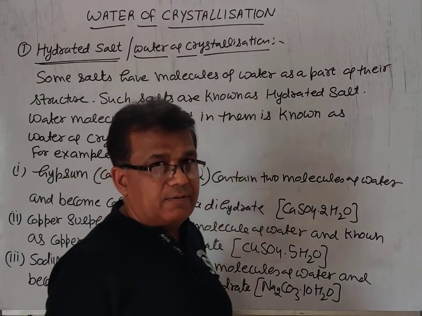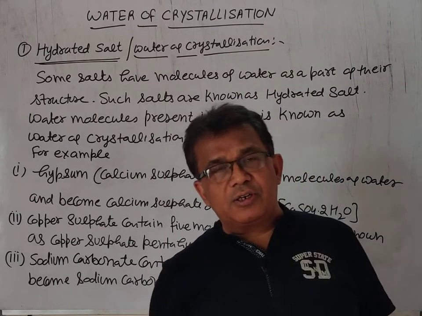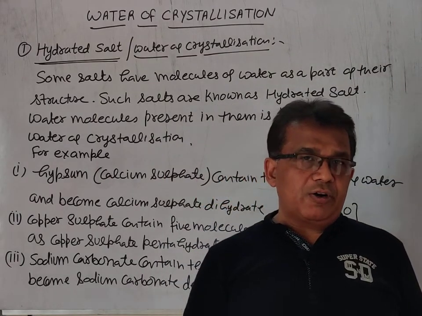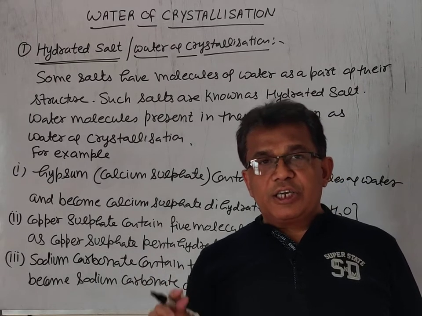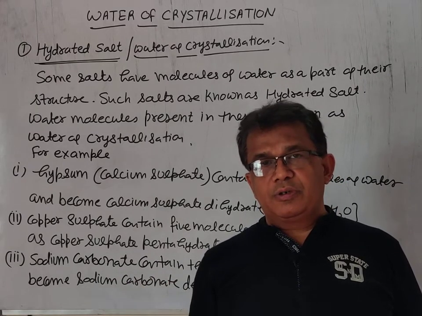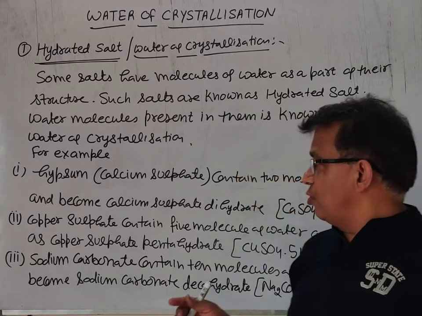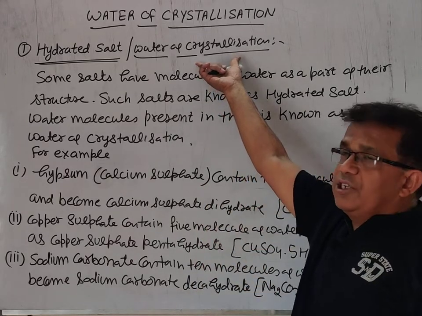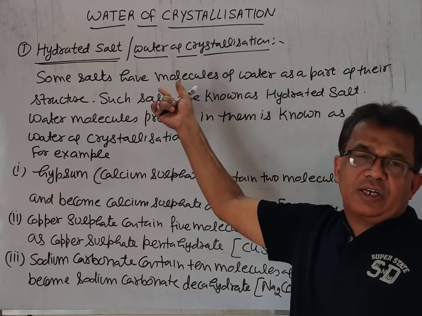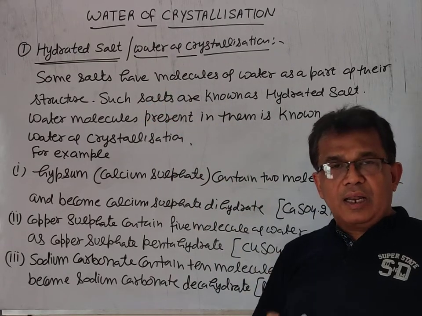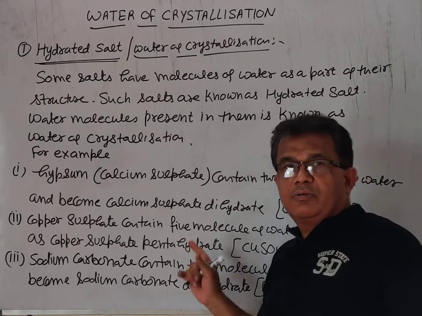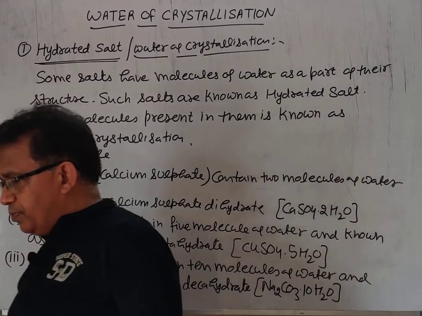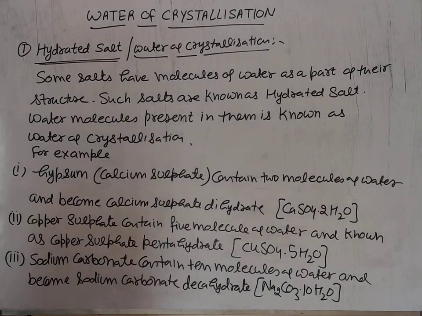This water, known as water of crystallization, which is present as a part of the formula or structure of the salt, gives color and shape to the salt. What is the use of this water of crystallization? It imparts color and shape, or structure, to the salt. Now we shall study action of heat.